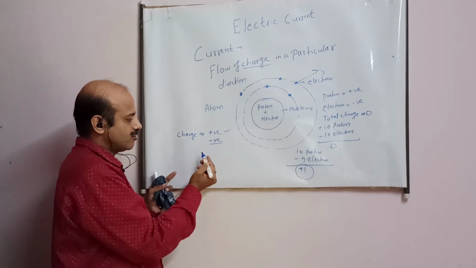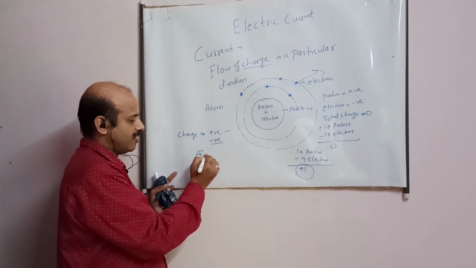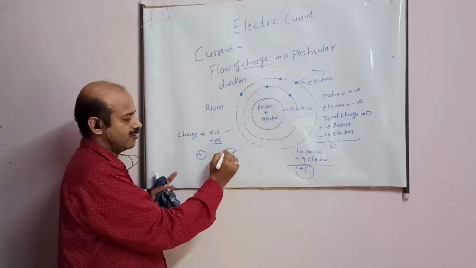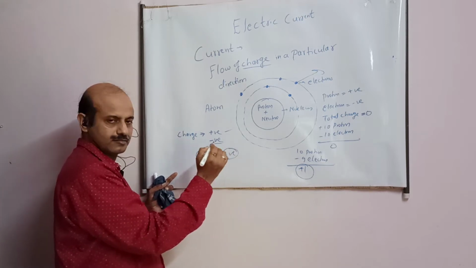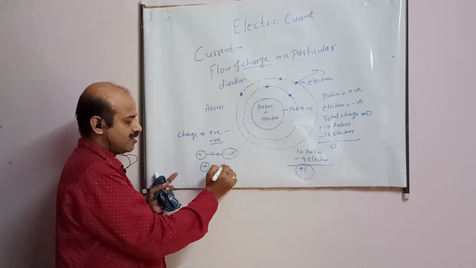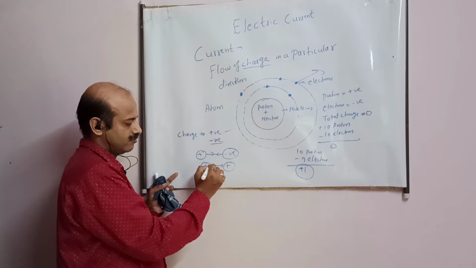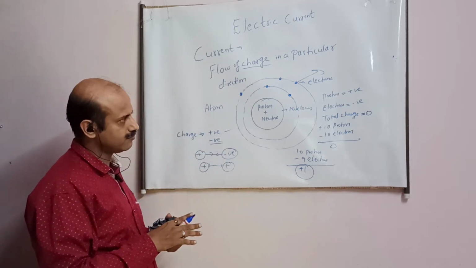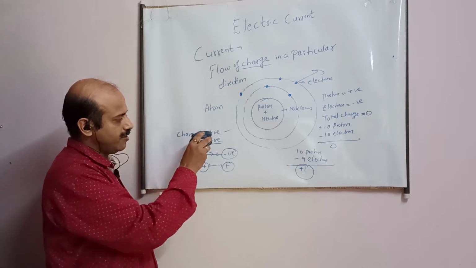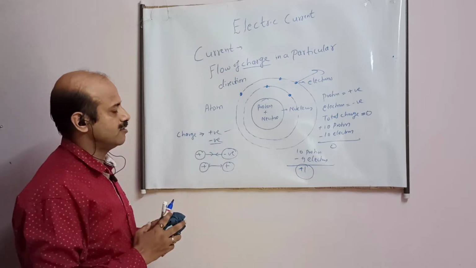So this is also known. Suppose there is one positively charged body and another negatively charged object. They will attract each other. One positively charged, another positively charged, they will repel each other. This you know, attraction and repulsion. So this is the general meaning of positive and negative charge.